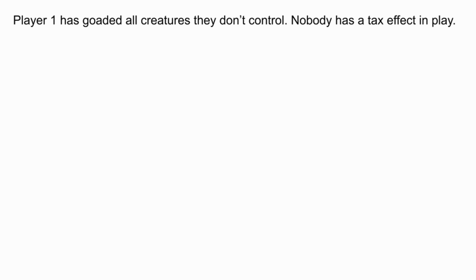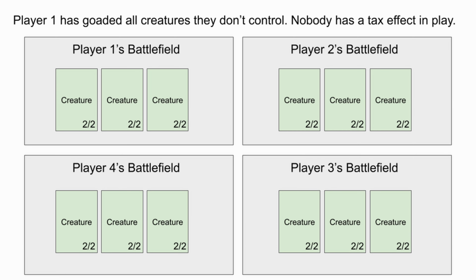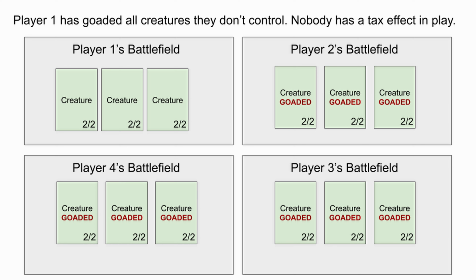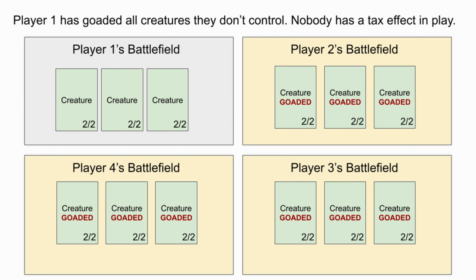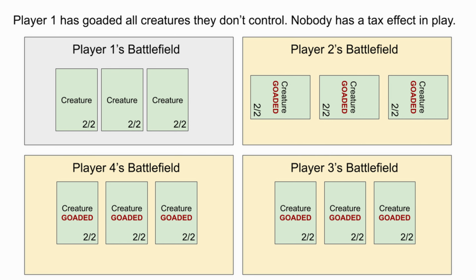Let's zoom back out and look at a basic scenario where player 1 has goaded each creature they don't control, and nobody has tax effects in play. This means players 2, 3, and 4 must attack each other if able. The words "if able" are doing a lot of work here. Suppose player 2 has a bunch of mana dorks in play that they don't want to lose in combat. Before they move to combat, they could tap their creatures for mana. The creatures are still goaded, but they cannot attack because they've been tapped.